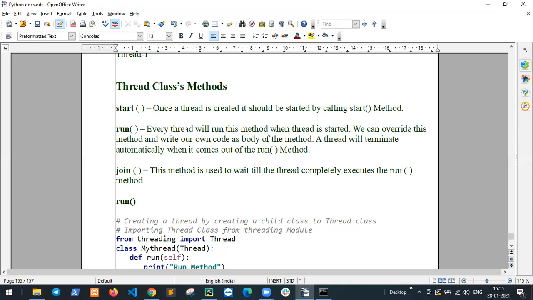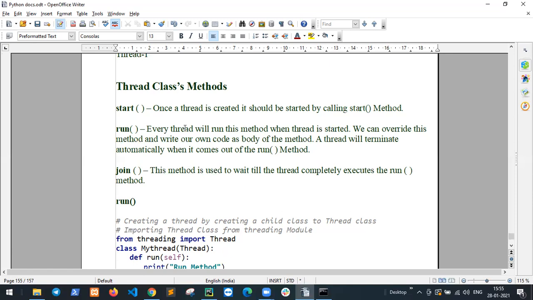If you want to create multiple threads, every thread will run this method when started. If multiple functions are created with the same name, the PVM, Python virtual machine, does not decide the first priority of threads. So override this method and write our own code as the body of this method.